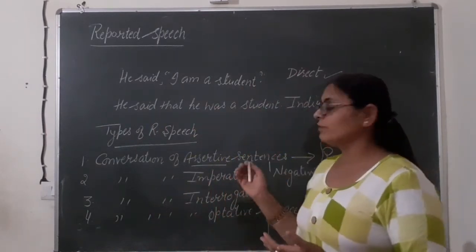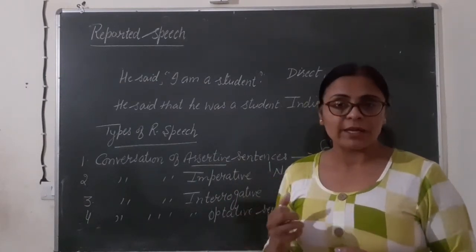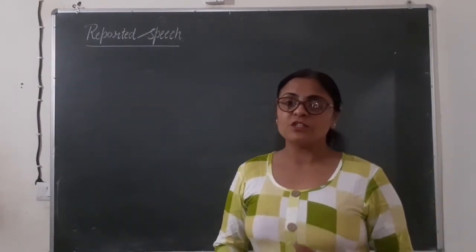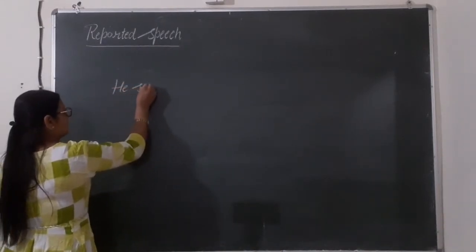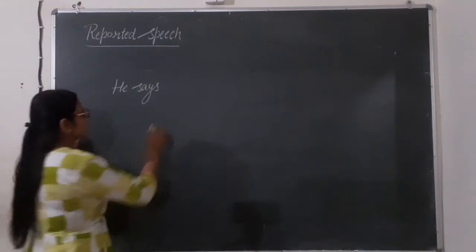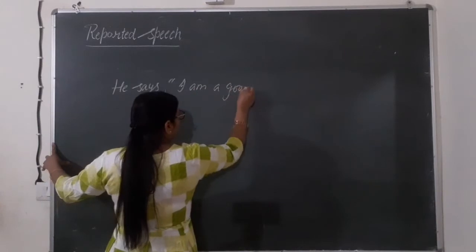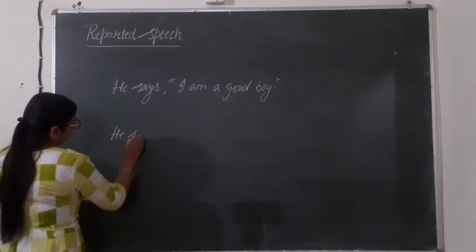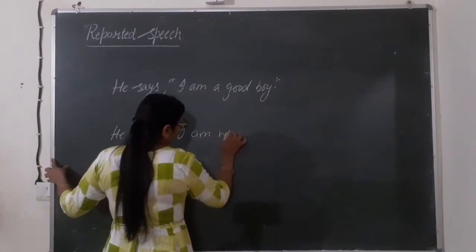Fine. So one by one we will see how to do these and what are the basic things that we have to keep in mind while doing such types. But before we start the change of direct into indirect, let me tell you some very important things. In this sentence we have two parts. Suppose I am writing here, he says, "I am a good boy." Right? He said, "I am writing a letter."